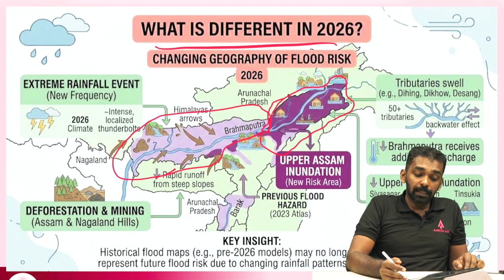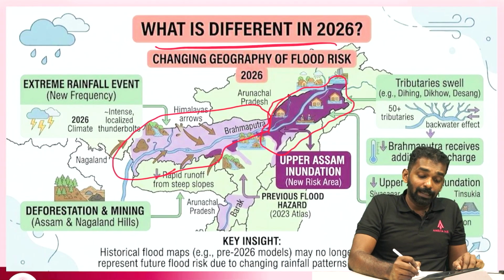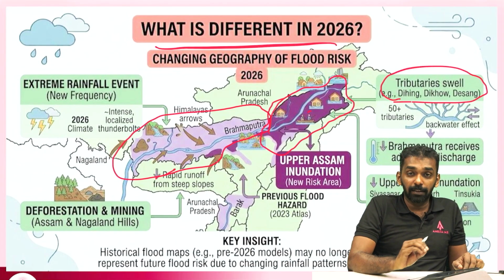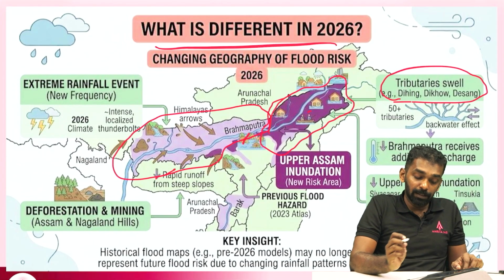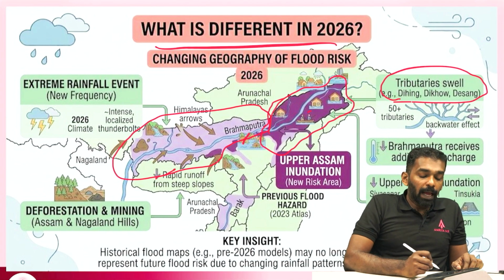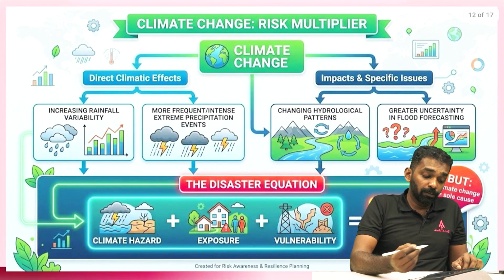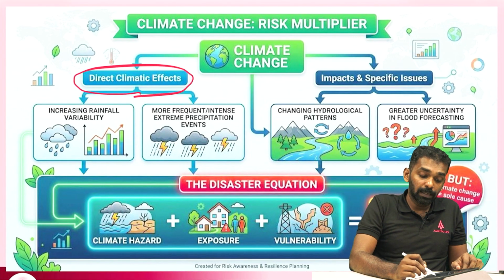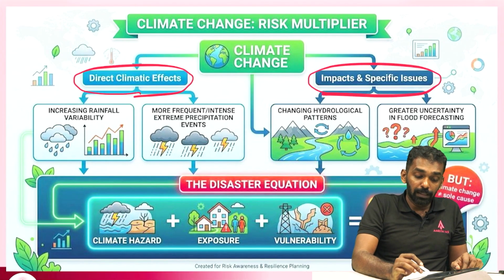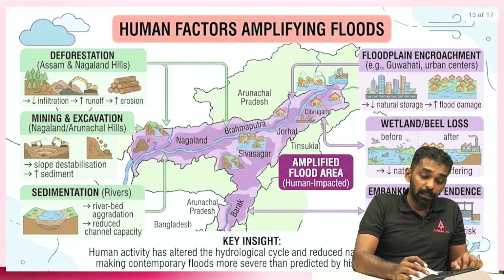Okay, and these changes are caused because of the upper Assam inundations. That is, this region is now receiving more rainfall because of some changes, and because of that the tributaries of the Brahmaputra in the region are carrying more water. So the rivers breach the channels and cause floods in the region. So this is the new risk area and this is the previous risk area, and this is created because of direct climate change impacts and also, obviously, some specific issues in the region. Okay, so we'll see all of the reasons.